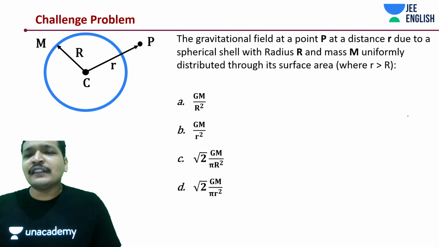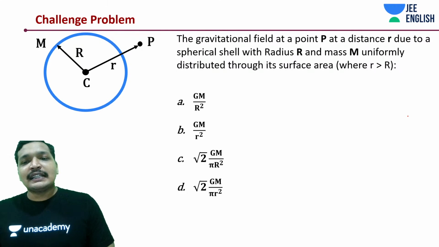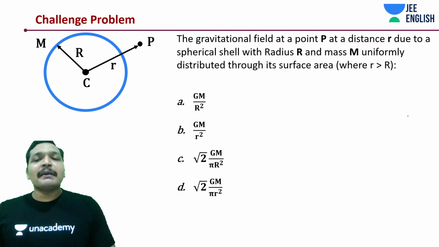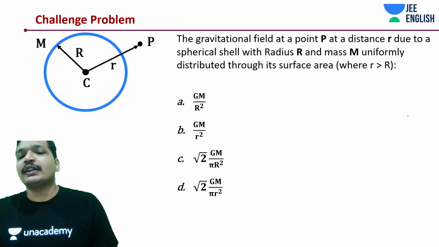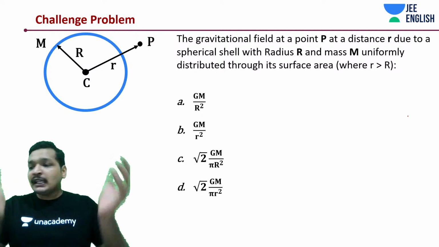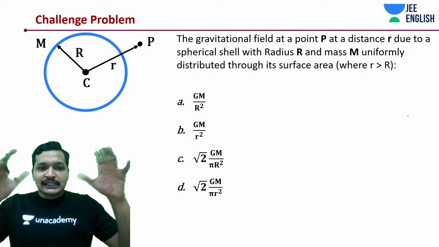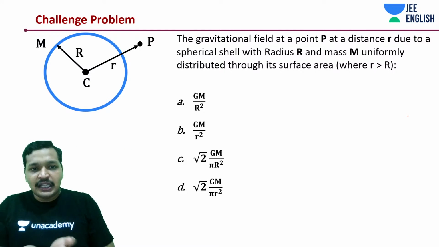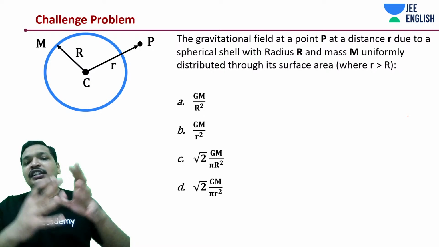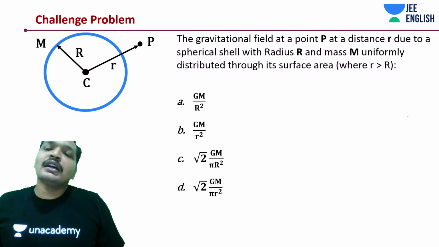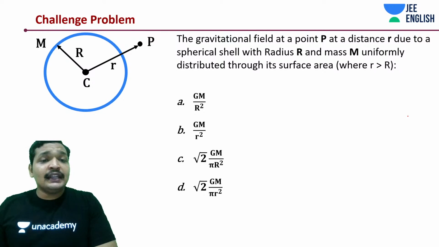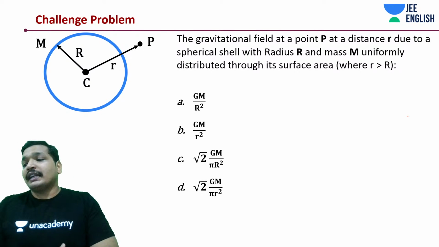So the gravitational field at a point P at a distance r due to the shell with radius R and mass m uniformly distributed throughout its surface area. What is it going to be? So mass m, it's a shell. It's not like a circle or a ring that you're seeing. It's a shell. Now in the shell, how do you find out the gravitational field at a point P outside the radius?